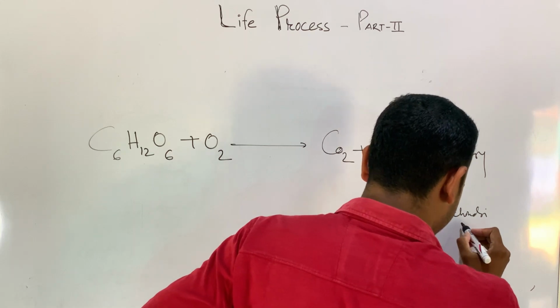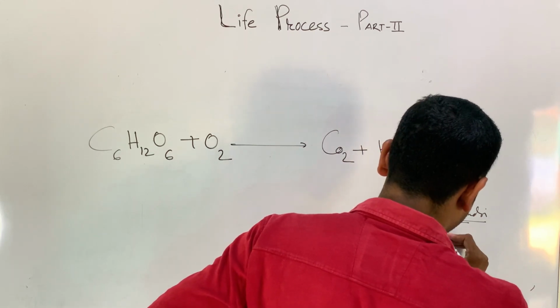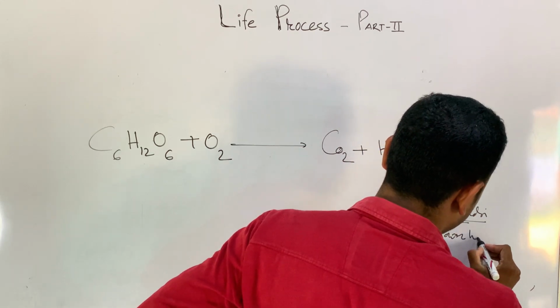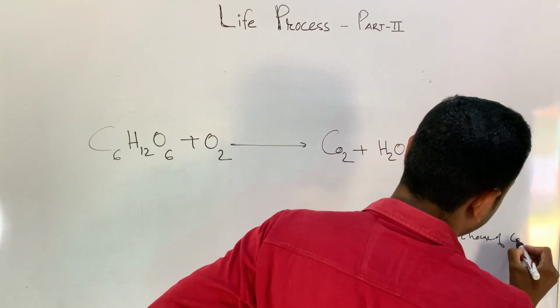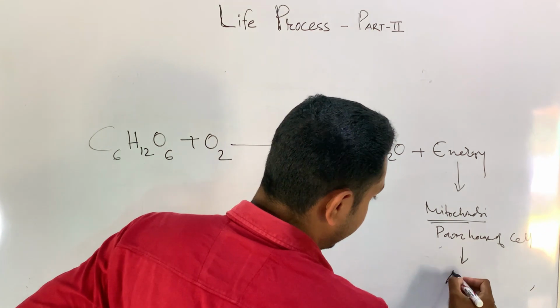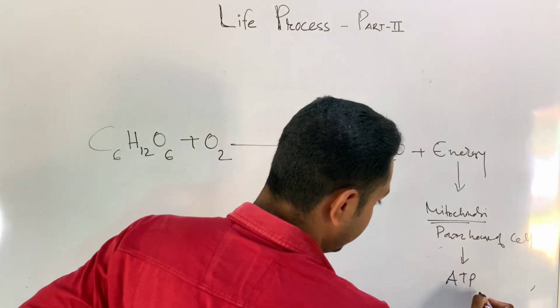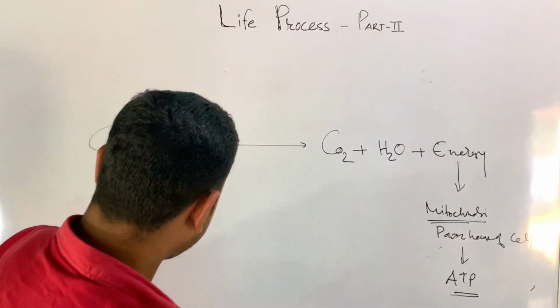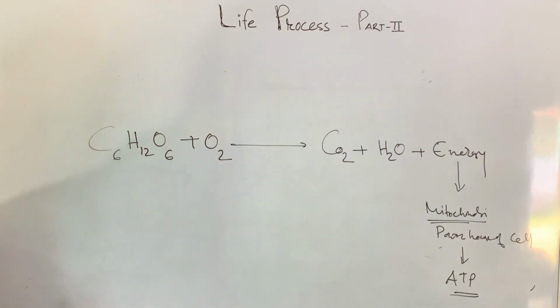Mitochondria. Okay, that is why mitochondria is known as the powerhouse of the cell. That energy will be stored as ATP, adenosine triphosphate. Clear? So this is the chemical reaction of the ATP.